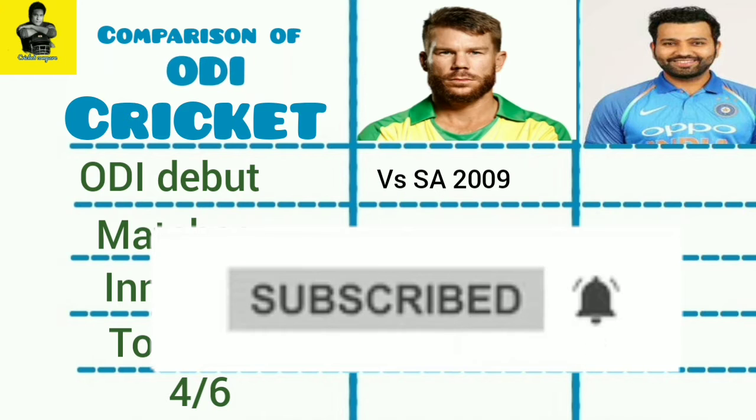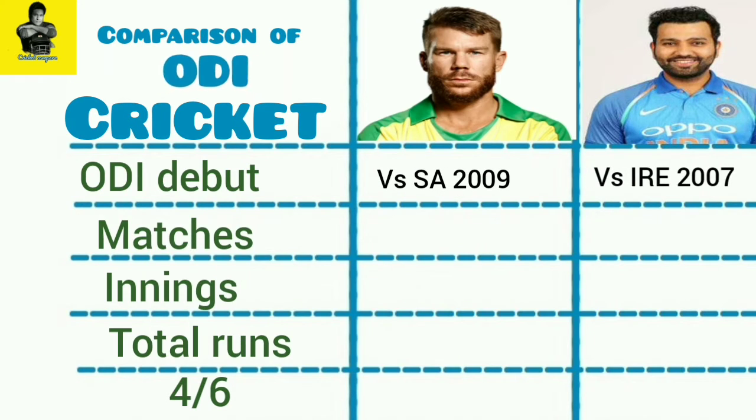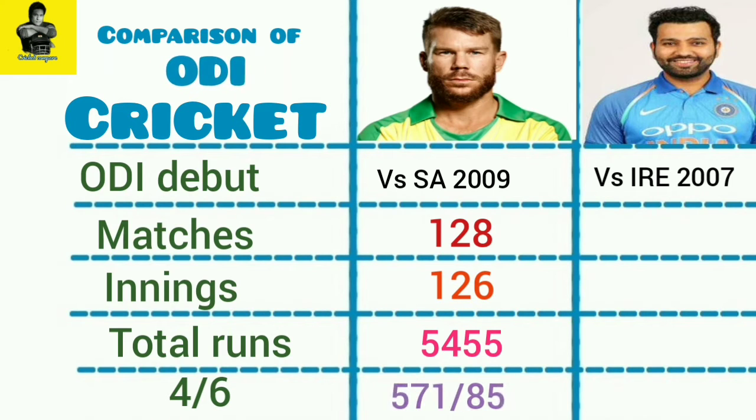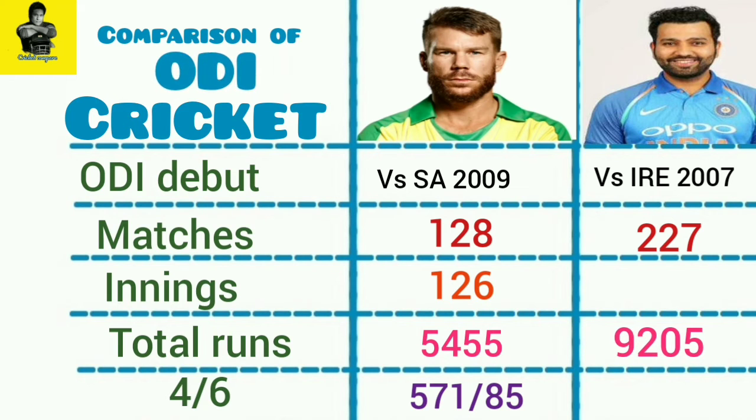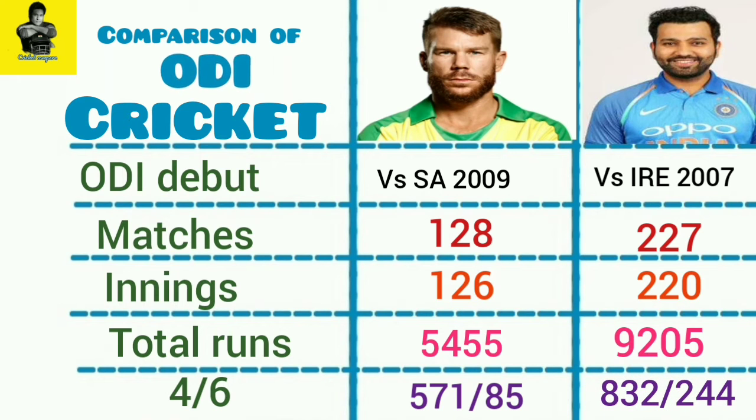David Warner made his ODI debut against South Africa in 2009 and Rohit Sharma made his ODI debut in 2007 against Ireland. David Warner, who has played 128 ODIs, has scored 5,455 runs in 126 innings with 571 fours and 85 sixes. Rohit Sharma, who has played 227 ODIs, has scored 9,205 runs in 220 innings with 832 fours and 244 sixes.